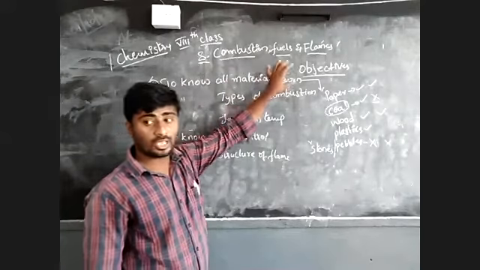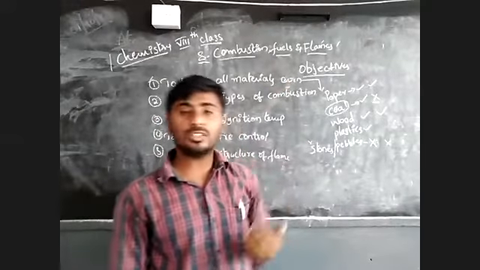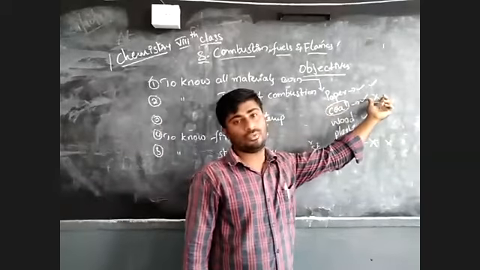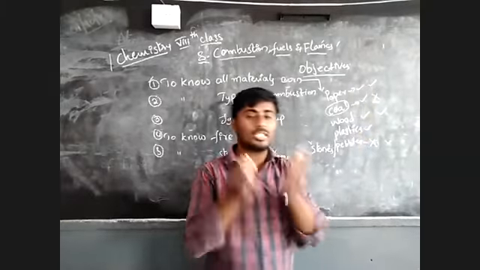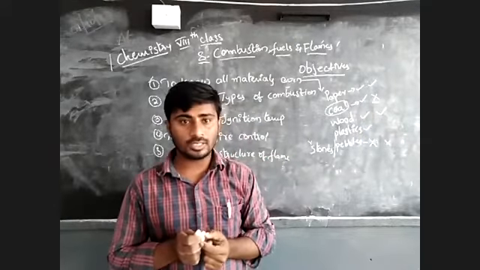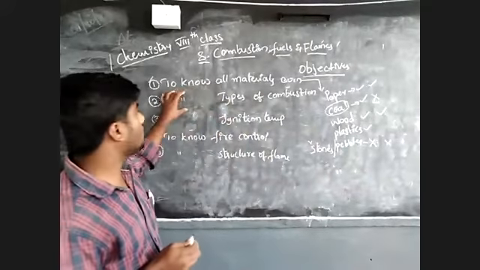We are giving the answer: some materials burn. Even though some materials burn, a few materials do not use a flame. Is it clear? And the next learning objective is types of combustion.